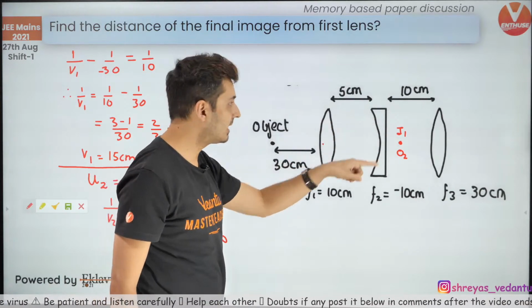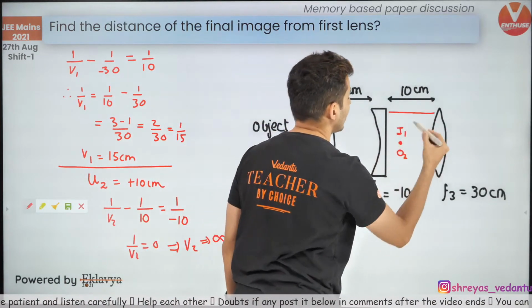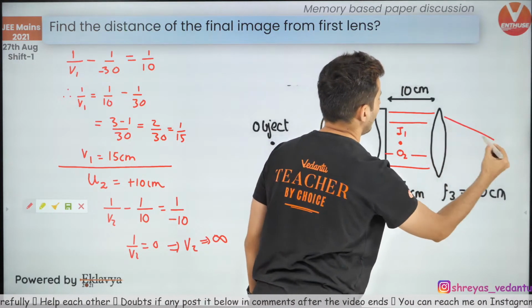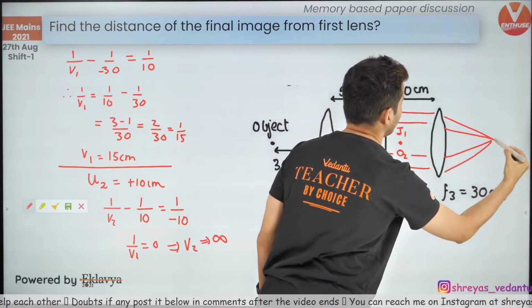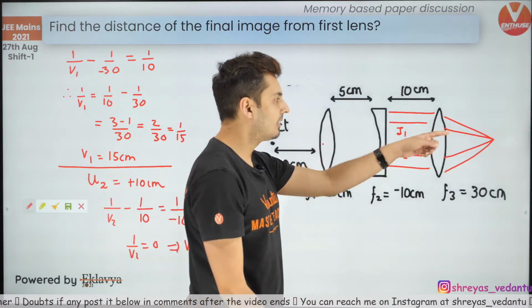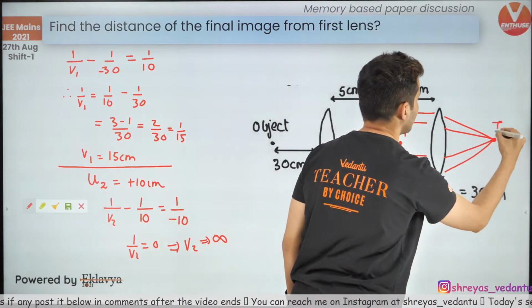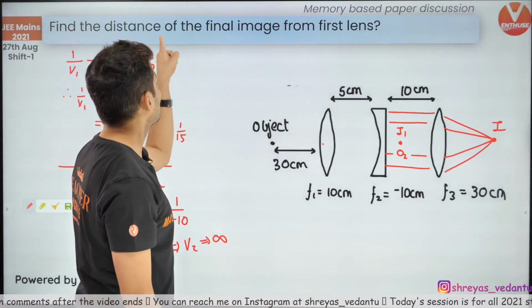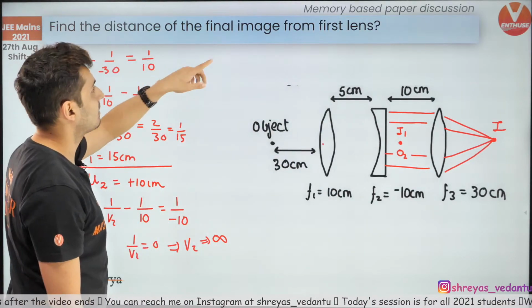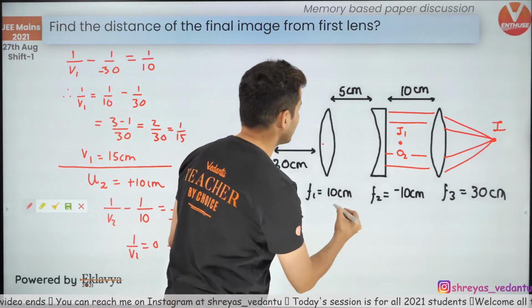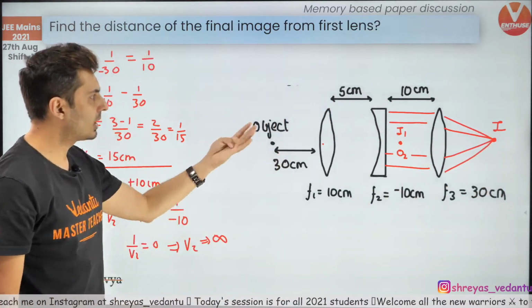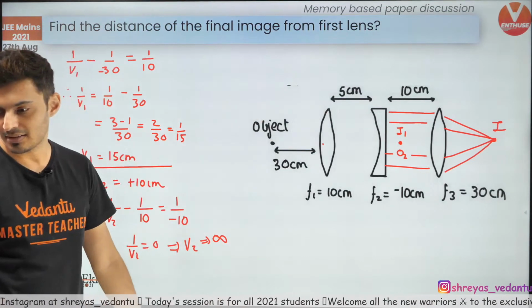After they pass through this lens, the rays become parallel. Now if the rays become parallel, isn't it obvious, guys? They will meet at the focal point. The final rays will meet at the focal point. So that's where the final image is formed. So now the question is, where is the final image formed from the first lens? This is 5, this is 10 and this is 30. 30 plus 10, 40, 40 plus 5, 45 centimeters.